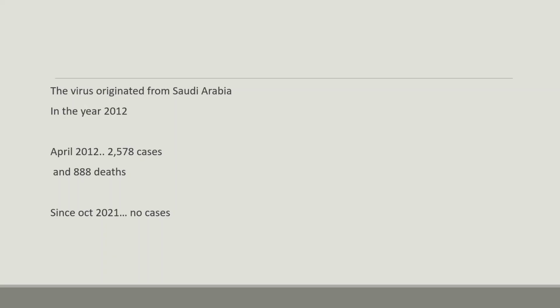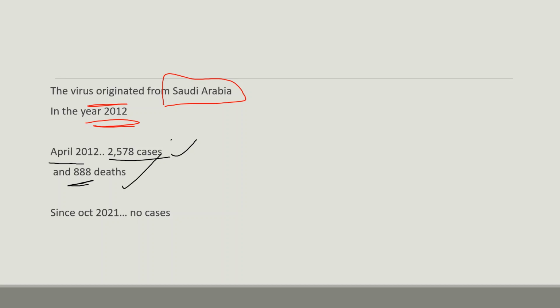It first originated in Saudi Arabia in the year 2012, and as of now there have been a total of 2,578 cases reported, resulting in a total of 888 deaths.